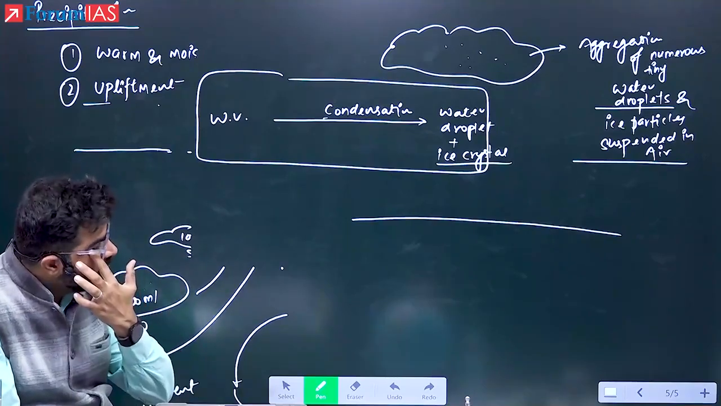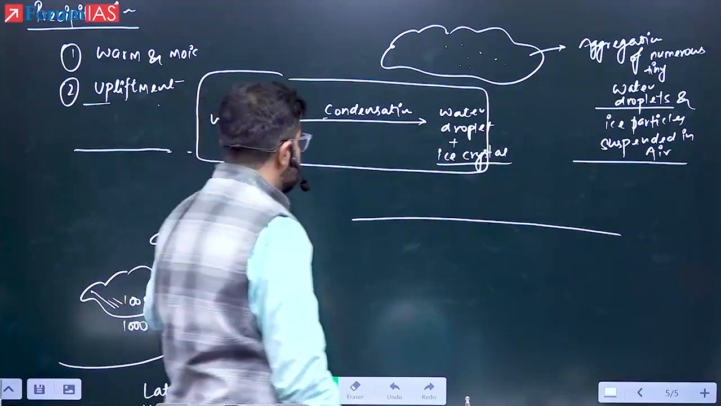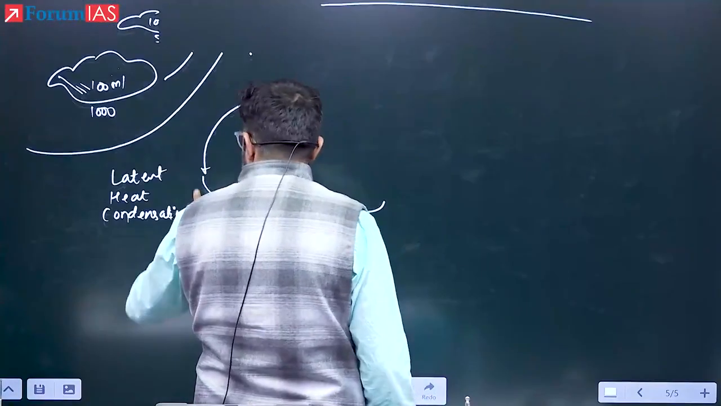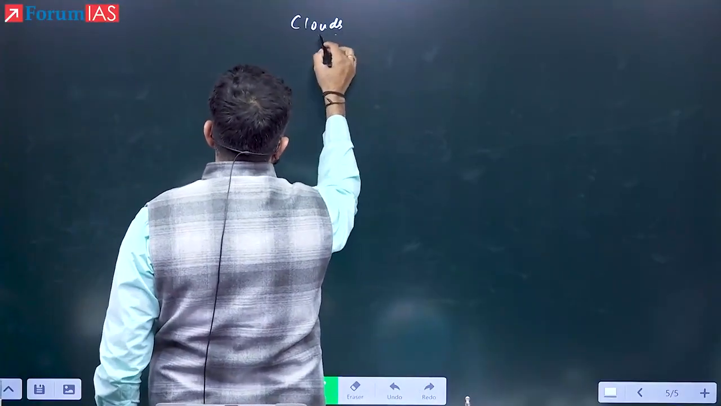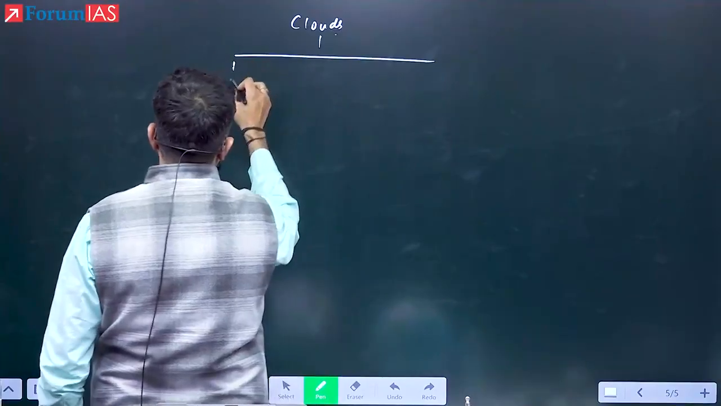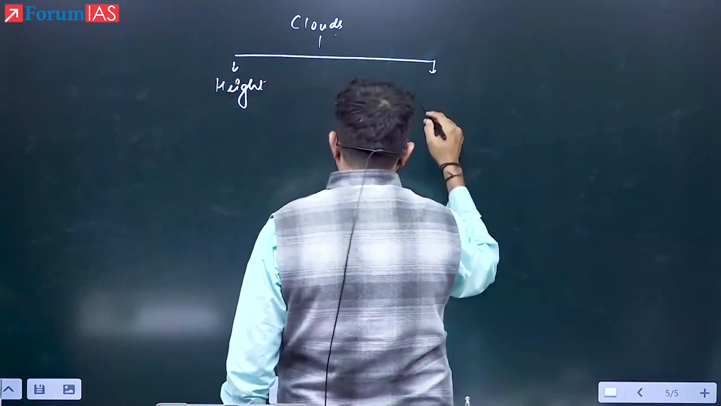Now, if we learn about the cloud, it is in your handout. You will flip the handout for the clouds. See here. Clouds, if I explain. Clouds are defined in two ways. Number one, based on height. Second, based on shape.